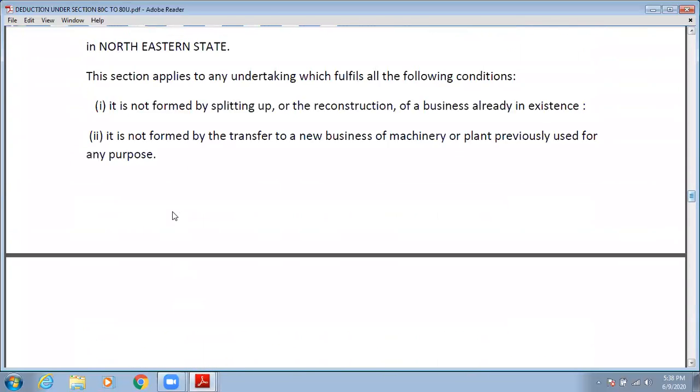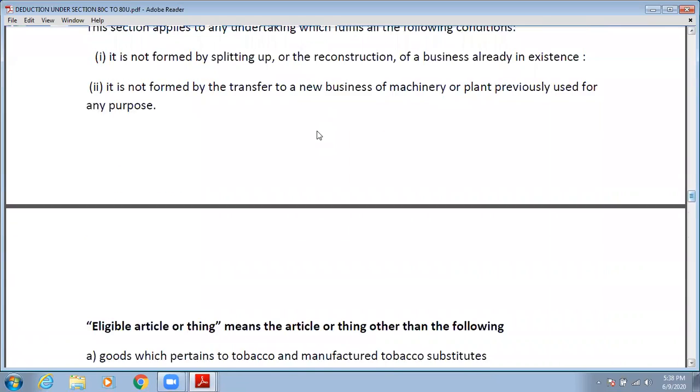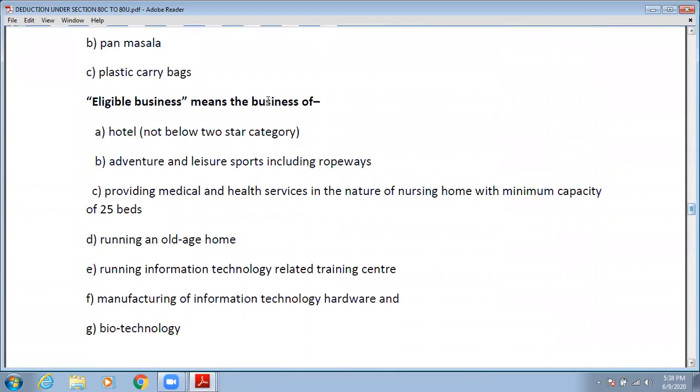Next is eligible business means. Now there is a term used that is eligible business. So what does it mean by eligible business? So let's see. Eligible business means any hotel. A hotel must be above the 2-star category. That means your hotel should not be less than 2 star. It should not be less than 2-star category. So आपका जो भी होटल होगा वो 2 star से ज़्यादा होगा, at least 3 star, 4 star and 5 star.